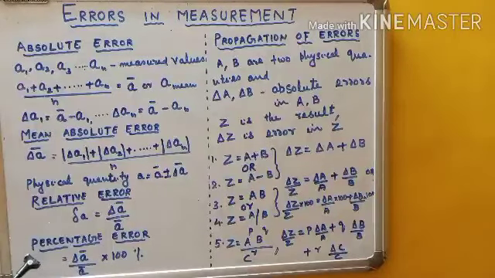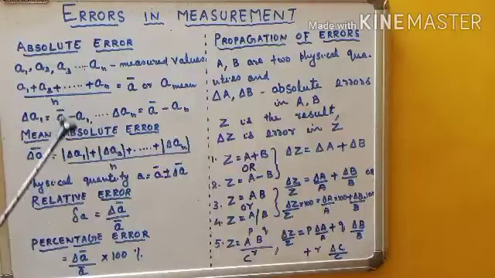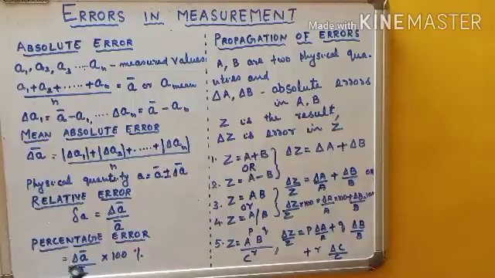Next we have to discuss percentage error. Percentage error is simple. When we express relative error in terms of percentage, that is delta A bar divided by A bar into 100, we are representing the relative error in terms of percentage. That is called percentage error. Clear, children? All these terms you should be familiar with, then only we can discuss the propagation of errors or combination of errors.